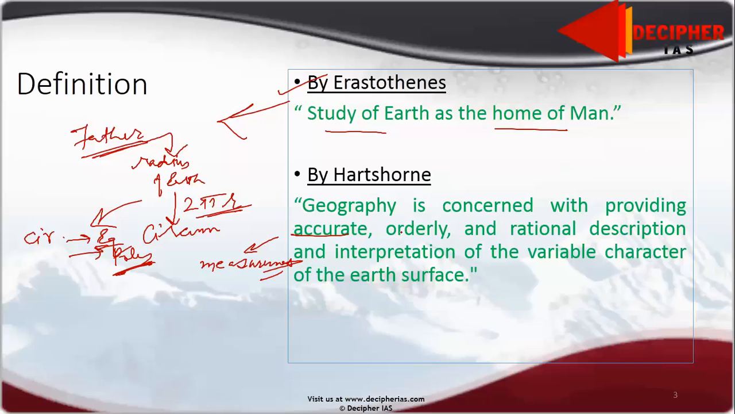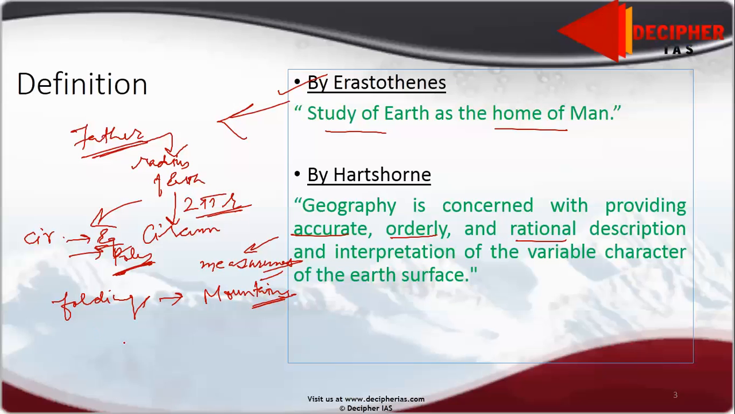And then orderly, that is, one thing leads to another. This leads to that happening. For example, folding leads to the formation of mountains like the Himalayas. So these are various phenomena that happen in an orderly way. The next one is rational. Rational means it has a cause and effect kind of relationship.